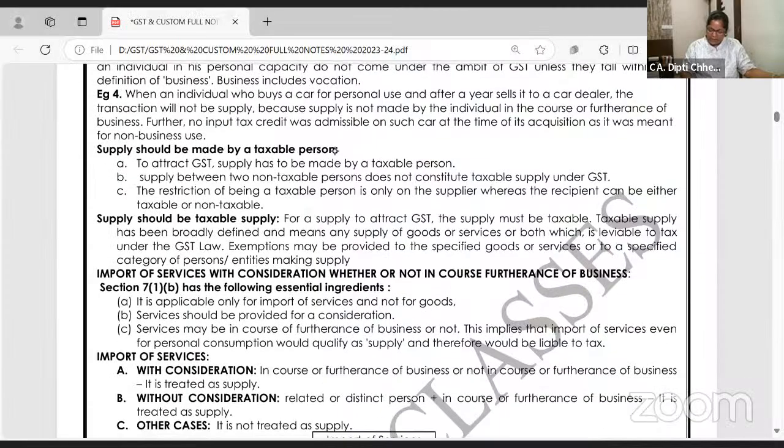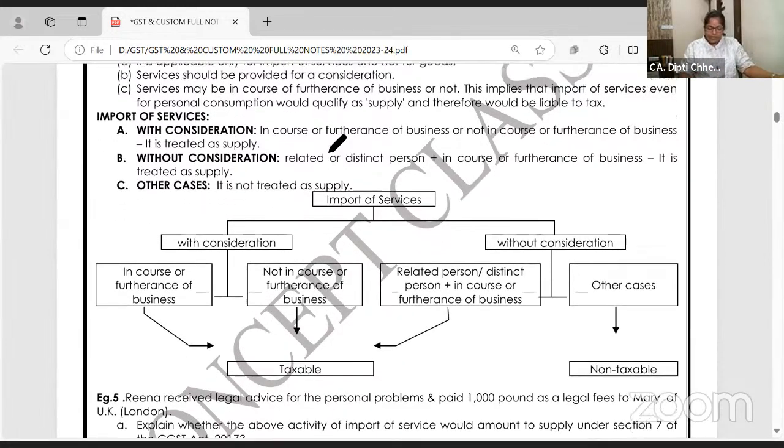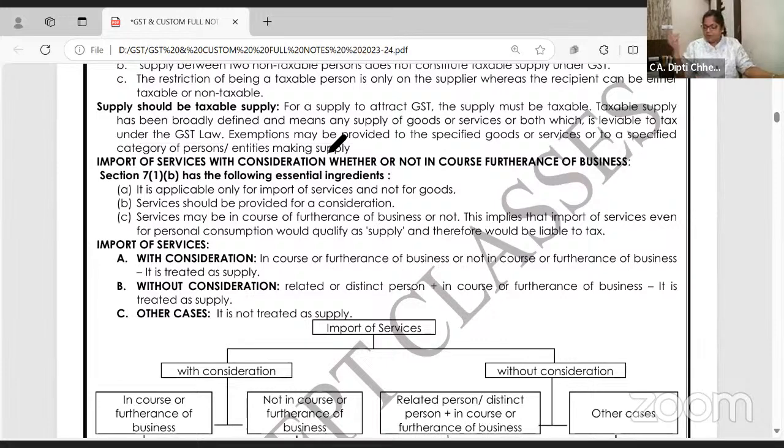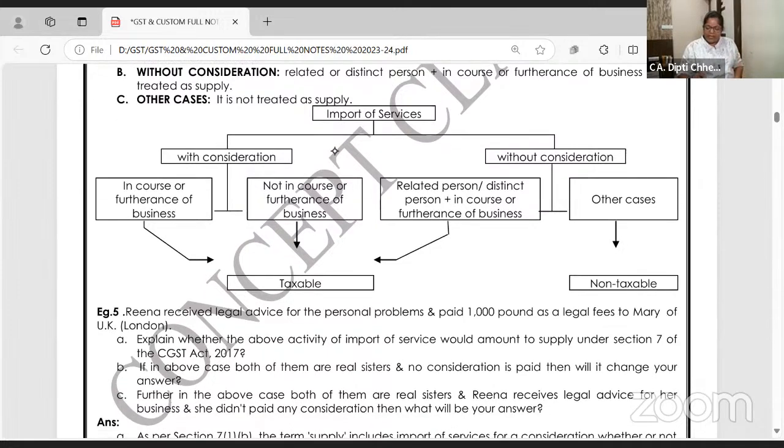We saw this flowchart yesterday, right? Import of goods is anyhow covered under customs, but import of service is treated as IGST. It is applicable only to import of service and not goods, for consideration, whether related to business or not. So in this we have seen all the different cases.